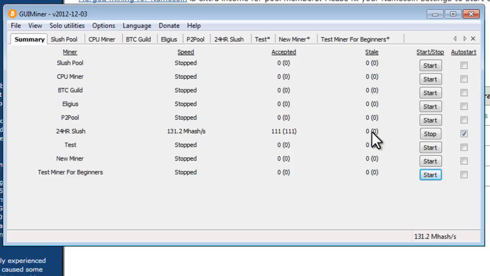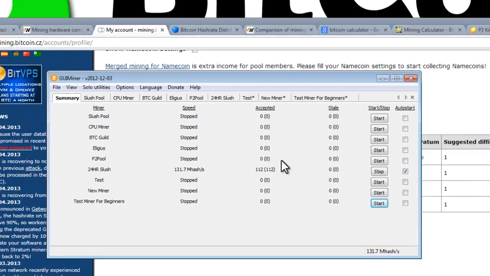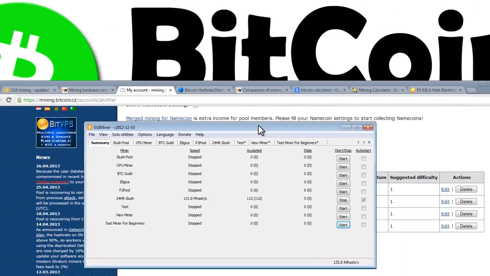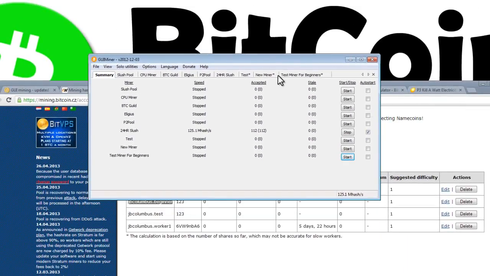Now if you have any numbers under stale, basically what that means is that you were given some information to solve, you solved it, you sent it in, but you sent it in too late, or you sent it in and it was wrong. So you'll have a number under this column, and that won't be counted towards your payout. Every time you get an accepted share, you get paid. Now, that's really all we need to do. Now, your computer is mining.